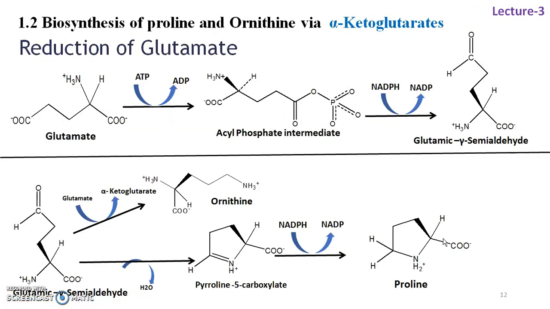Biosynthesis of proline and ornithine via alpha ketoglutarate. Glutamate is reduced to glutamic gamma semialdehyde. Now this glutamic semialdehyde further undergoes reduction to form ornithine or to give rise to the formation of proline. Now ornithine is an aliphatic amino acid which yields secondary metabolites such as atropine and hyoscyamine in plants like Datura.